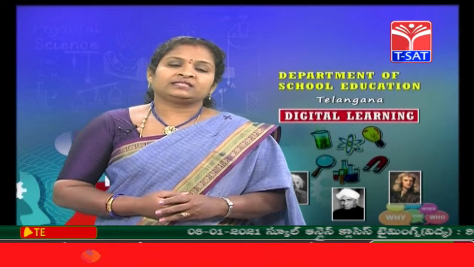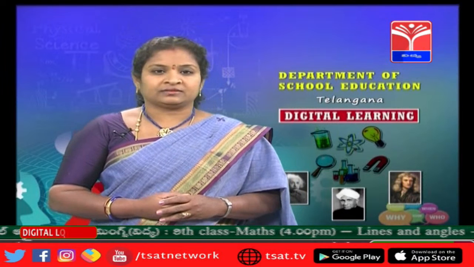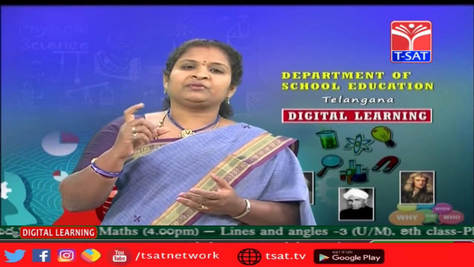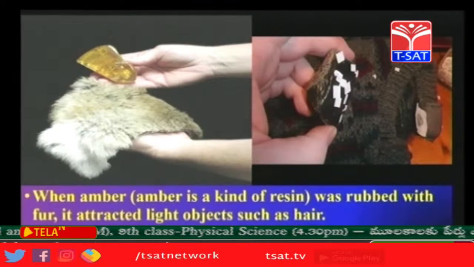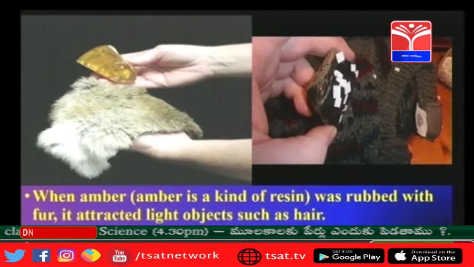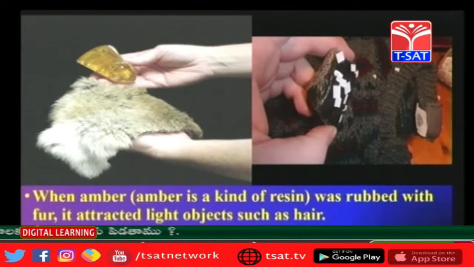Children, what is this electric discharge? What are charges? We'll be learning about it in this lesson. Amber is a type of resin which is used as a stone in jewelry also. When this amber was rubbed with fur, it attracted light objects like hair.